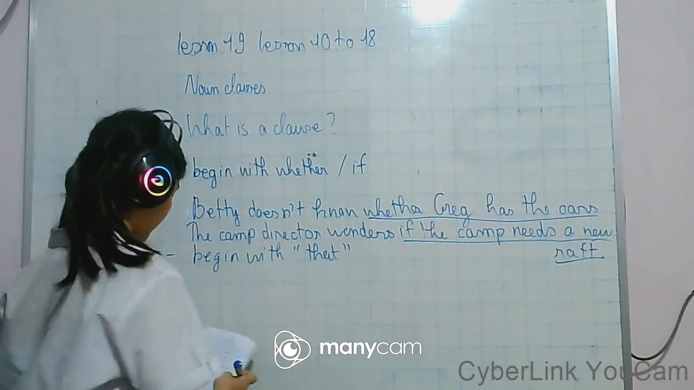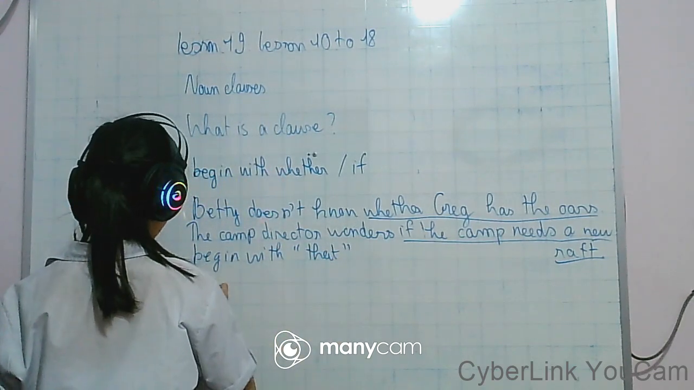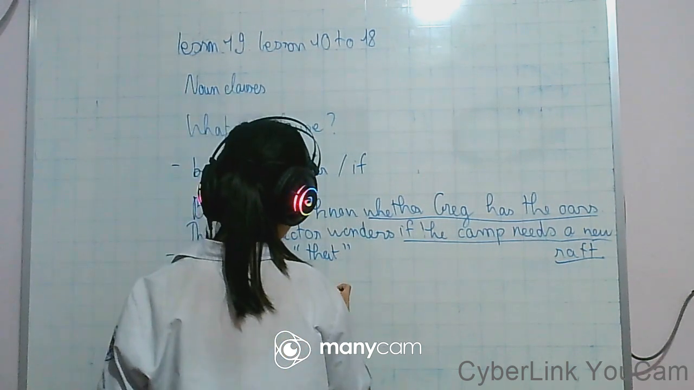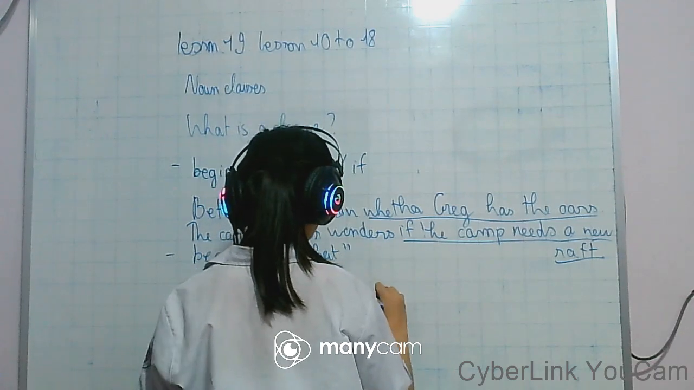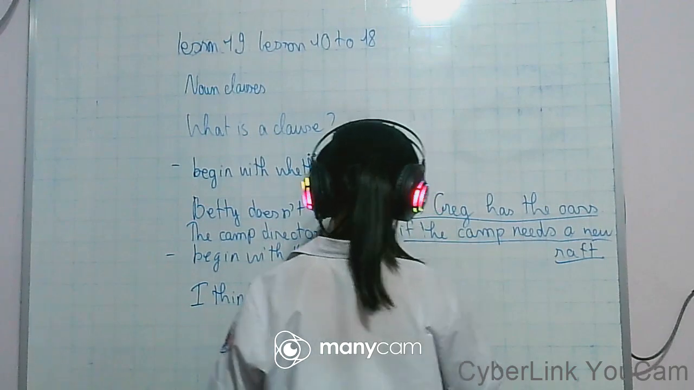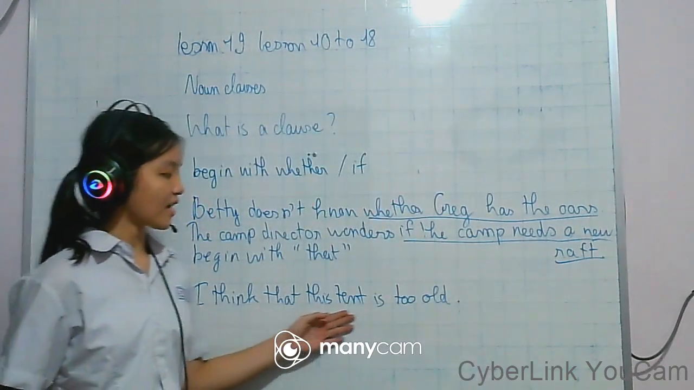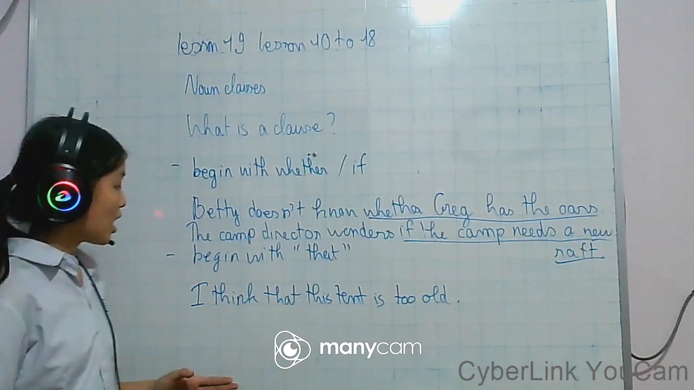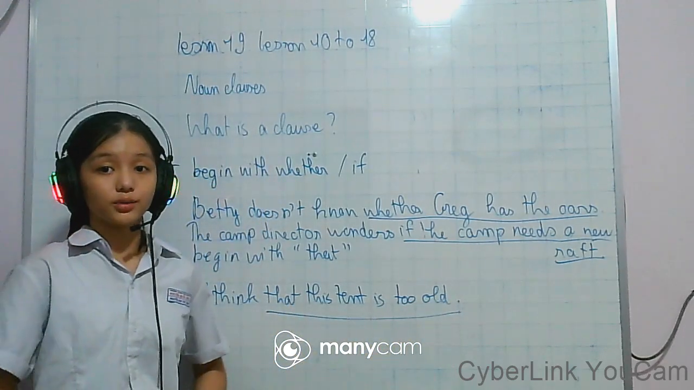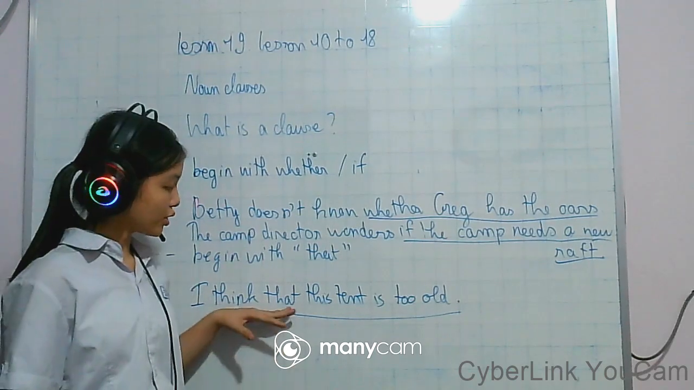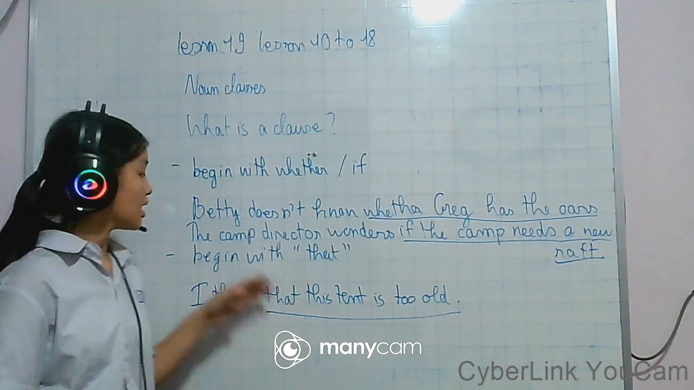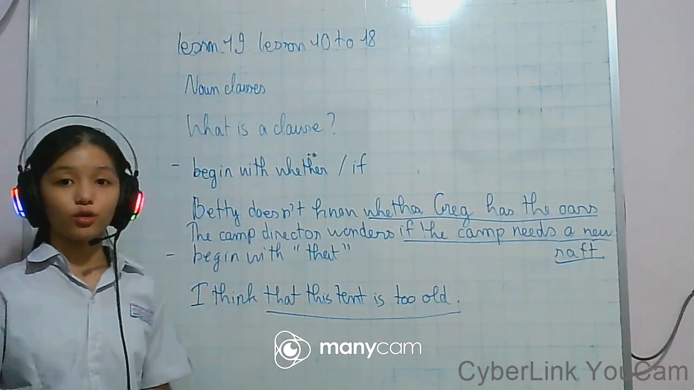Let's see. I think that this tent is too old. I think that this tent is too old. That this tent is too old. They are called the noun clause. Remember, you can see that I begin this noun clause with the word that.